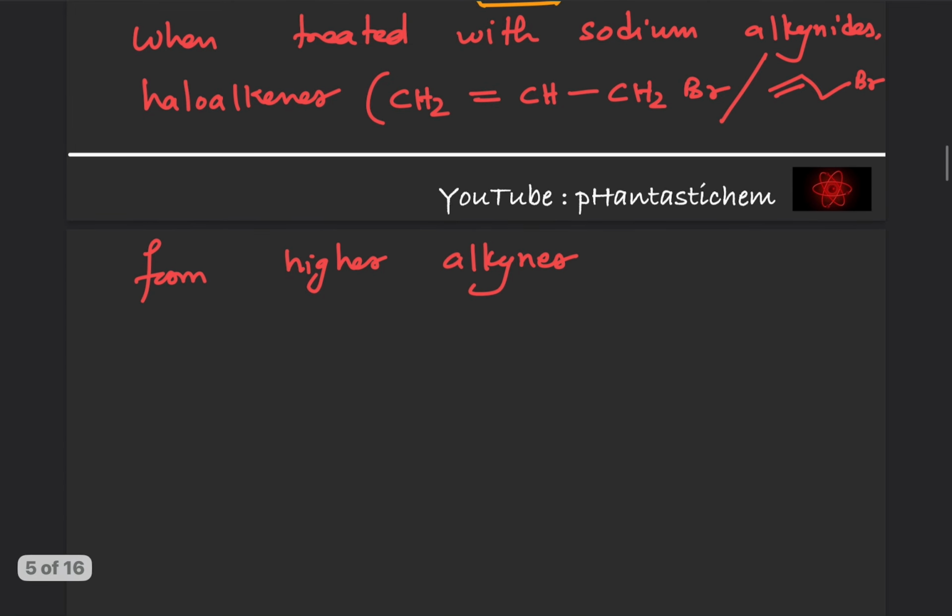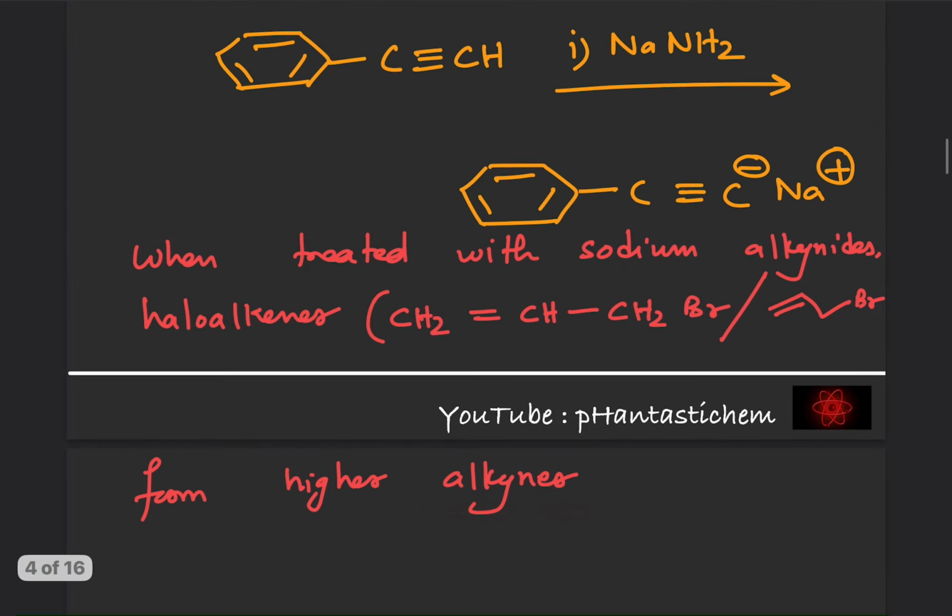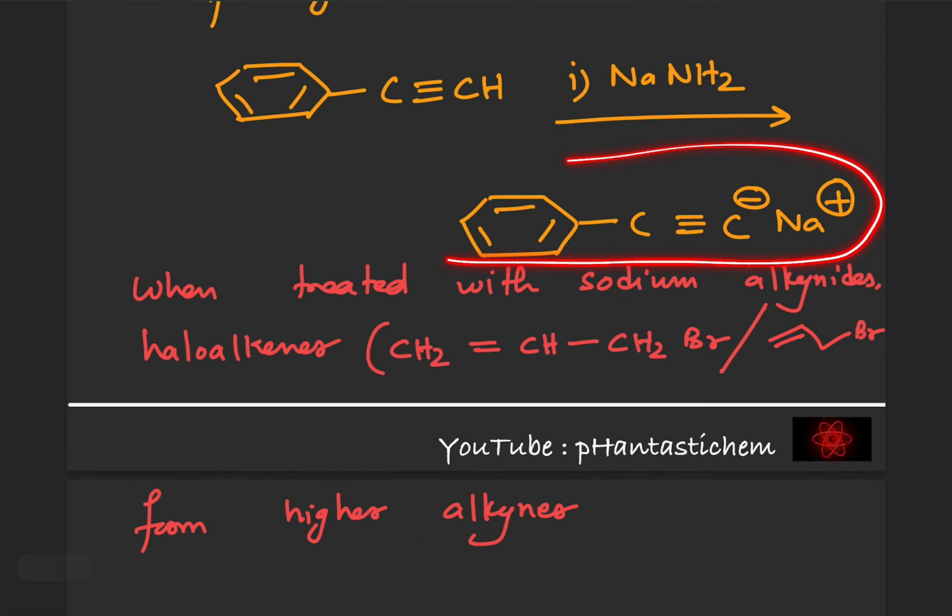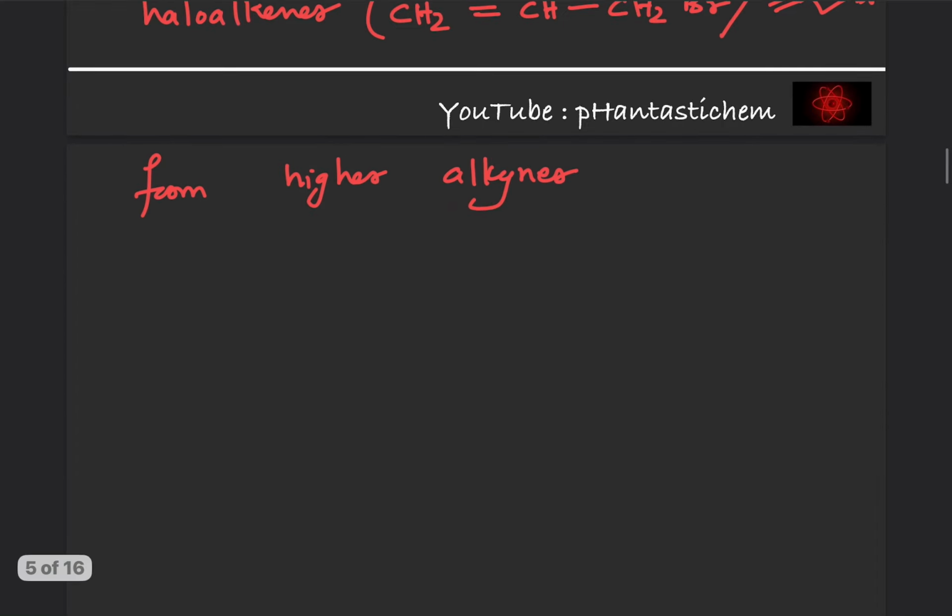Okay, so the meaning of higher alkynes is, obviously it will have more number of carbon atoms than we started with. So let's say here we have X, so obviously the ultimate alkyne that we get will have more number of carbon atoms. Okay, so how will this reaction proceed?